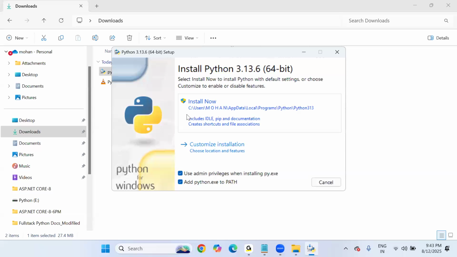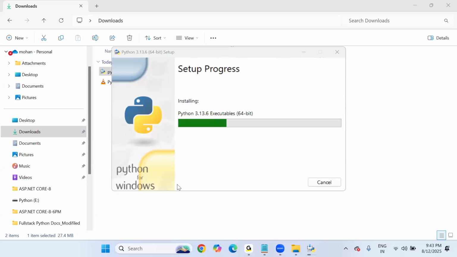The installation path is also shown: Users, computer name, AppData, Local. If you want, you can save it, and click on install. Do you want to allow this app to make changes to your device? Say yes. Now the installation is in progress. Within a few seconds, in less than 1 minute, your installation will be done.